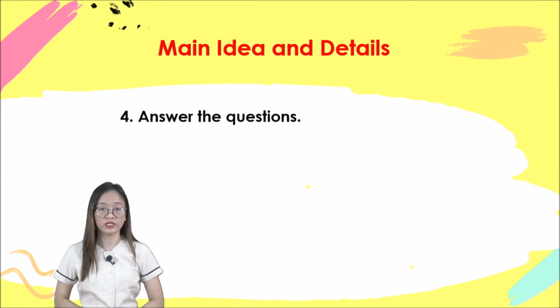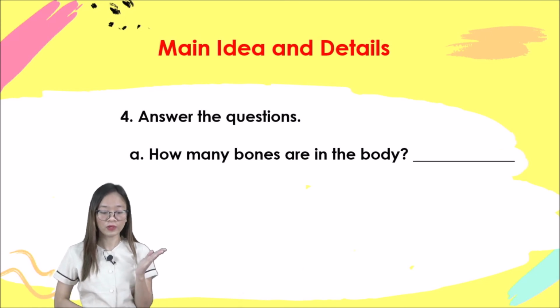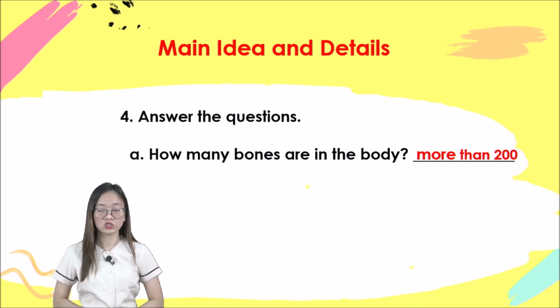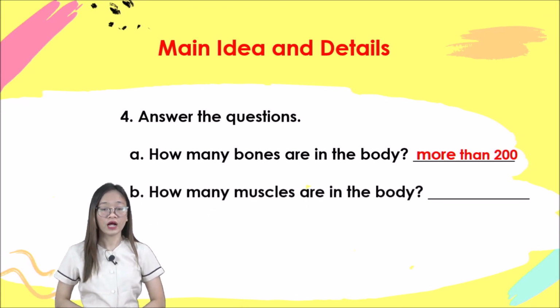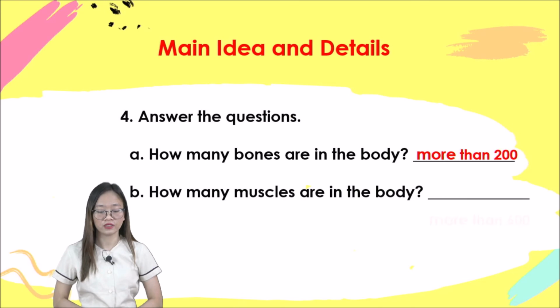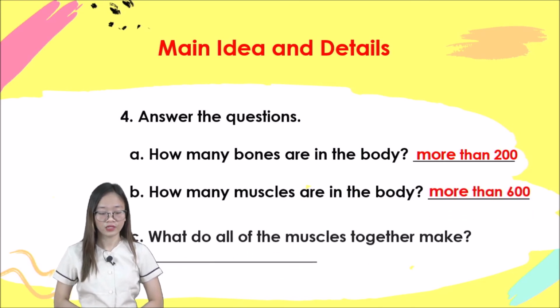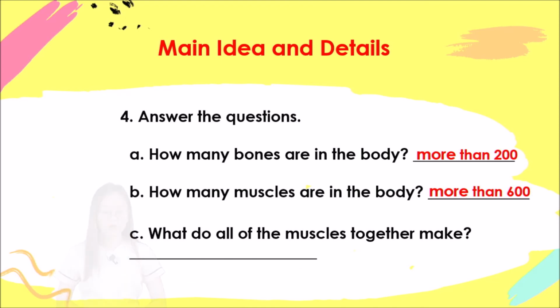Next, number 4, we need to answer the following questions. Letter A, how many bones are there in the body? It's more than 200, or the exact number is 206. Remember that, class. Letter B, how many muscles are in the body? It's more than 600. Letter C, what do all the muscles together make? The right answer is the muscular system.